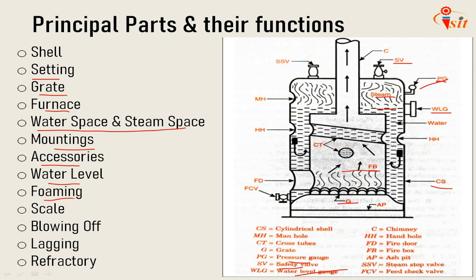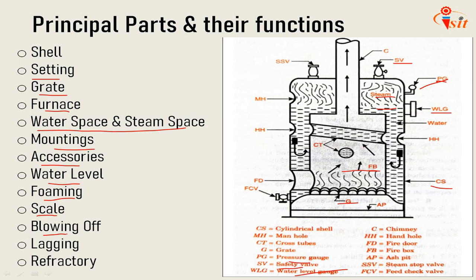Next is scale formation, a deposit of medium to extreme hardness occurring on water heating surfaces of a boiler because of an undesirable condition in the boiler water.